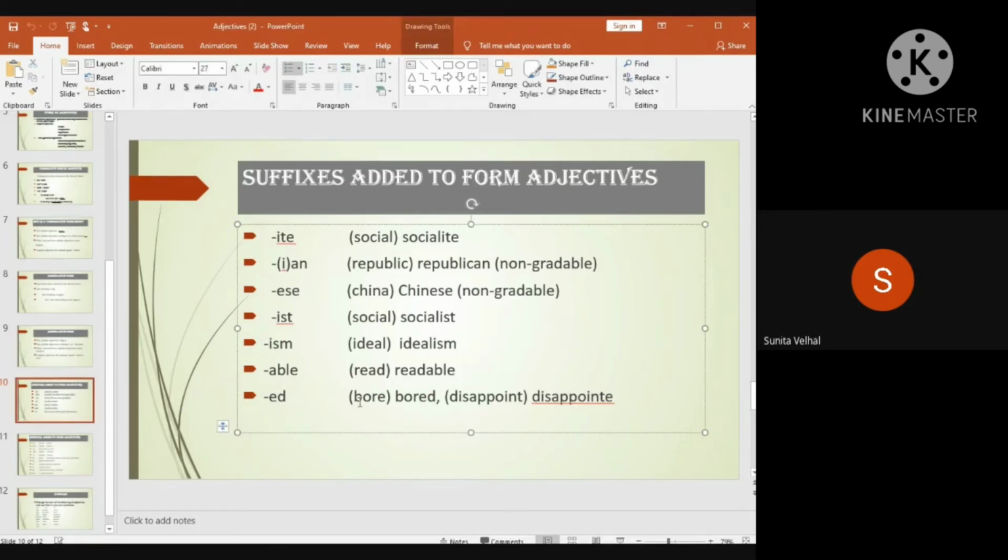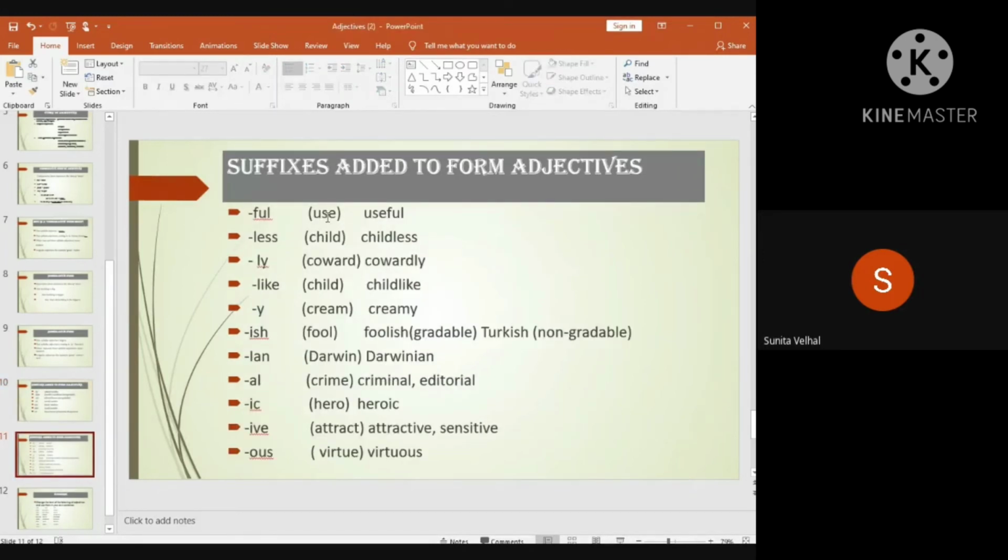Then -ed: bore, what does the adjective become? By adding -ed, bored. Disappoint, disappointed. That is the adjective. Then next, use, useful; child, childless; coward, cowardly; child, childlike; cream, creamy; fool, foolish.